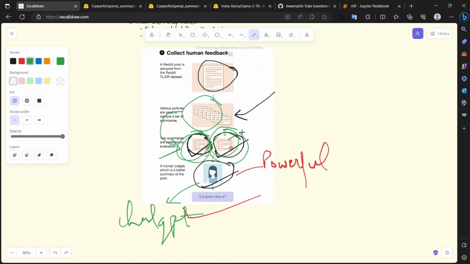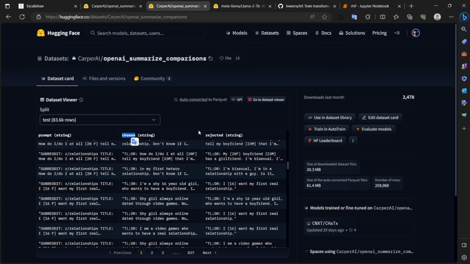And in that case, we will not need a human. We can always choose the output generated by ChatGPT as chosen and the other as rejected. This dataset will be used in the reward function as the next step in the next video.